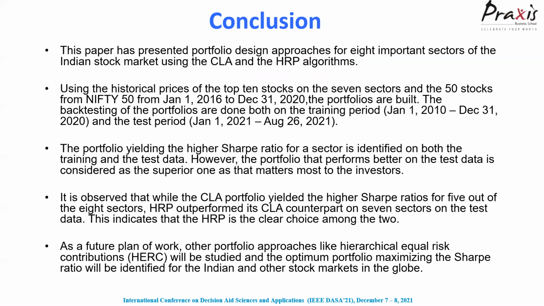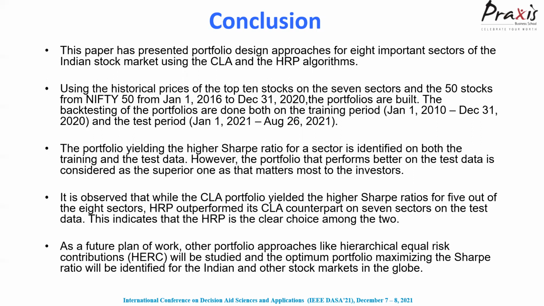So in the conclusion, we have presented 8 important sectors of the Indian economy with CLA and HRP. Using the historical prices of the stocks over the period January 1, 2016 to December 31st, 2020, the portfolios were built and they were tested in the period January 1, 2021 to August 26, 2021.